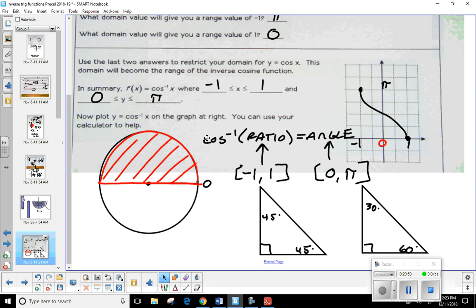Well, we have quadrants 1 and 2. How am I going to know what quadrant it goes in? If it's positive or if it's negative. If it's positive, it's quadrant 1. If it's negative, it's going to be quadrant 2.